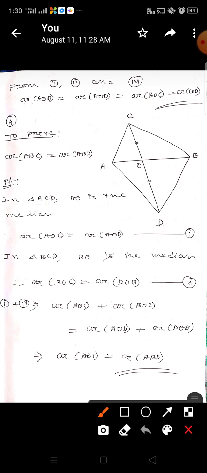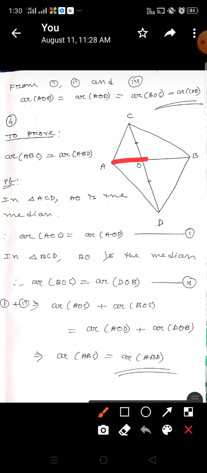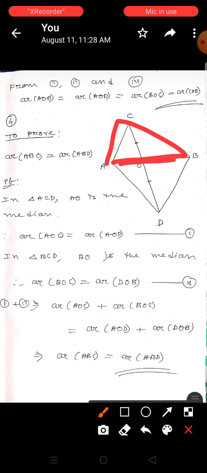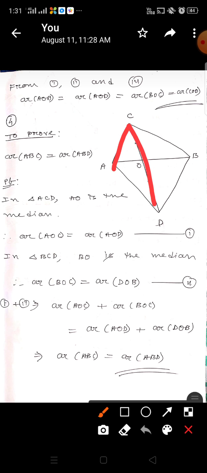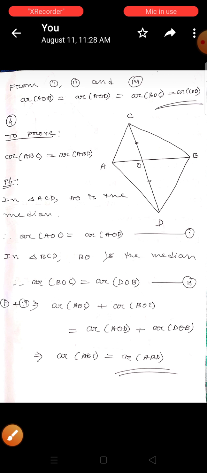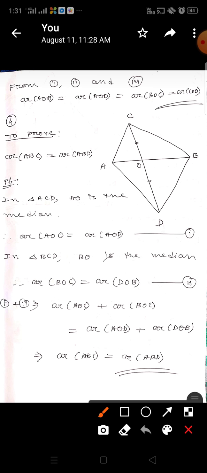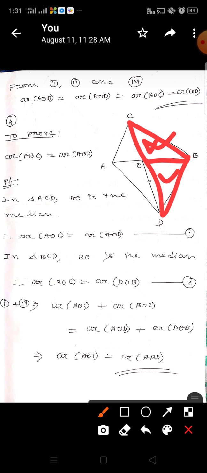Number 4, it's given that O is the midpoint of AC. To prove area of ABC is equal to area of ABD. Now in triangle ACD, AO is the median, so by theorem, area of AOC equals area of AOD. Similarly in triangle BCD, BO is the median, so area of BOC equals area of BOD.